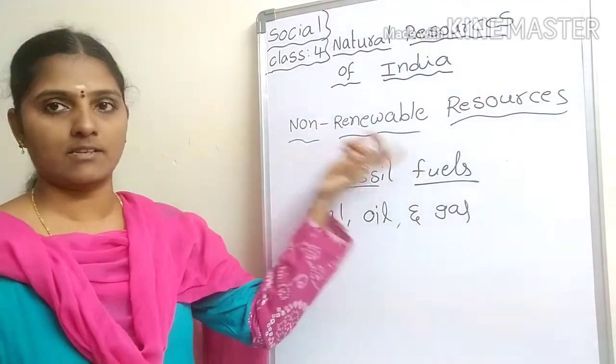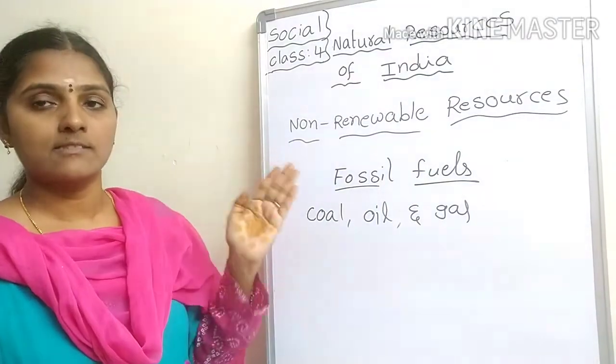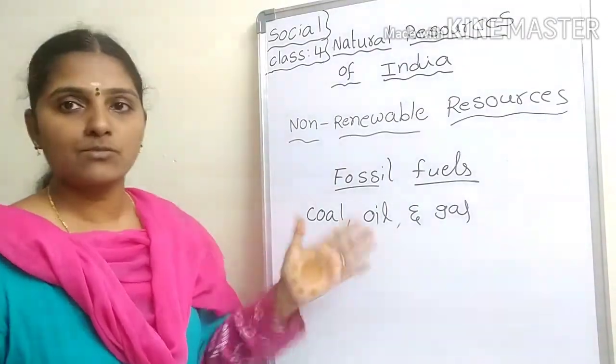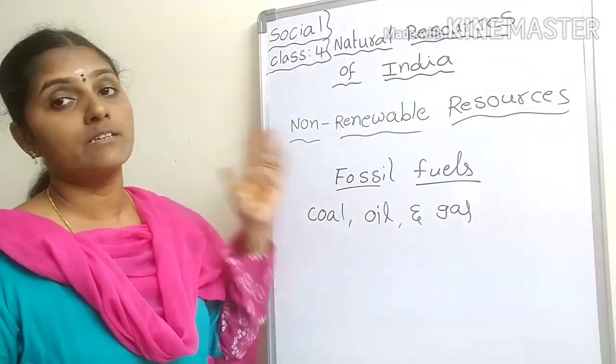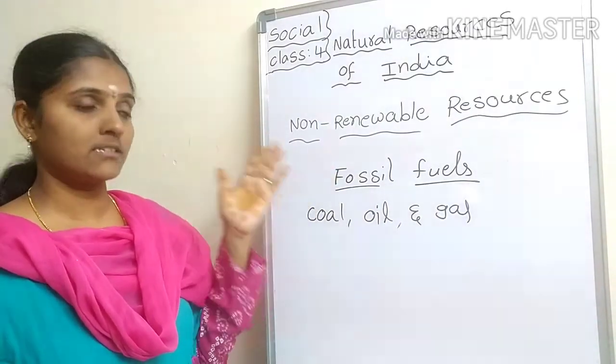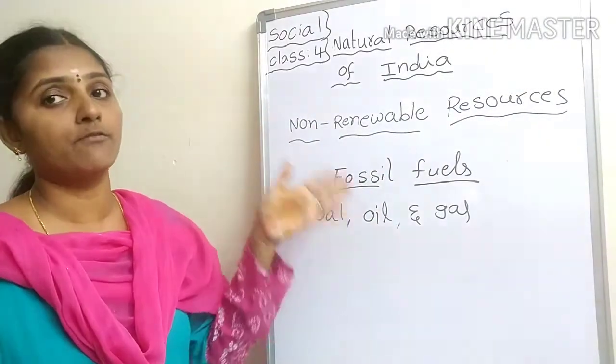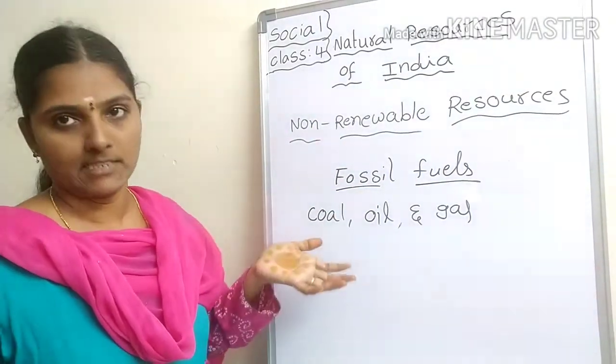Non-renewable resources are the resources that exist in limited quantities, and it takes a long time for them to be created.